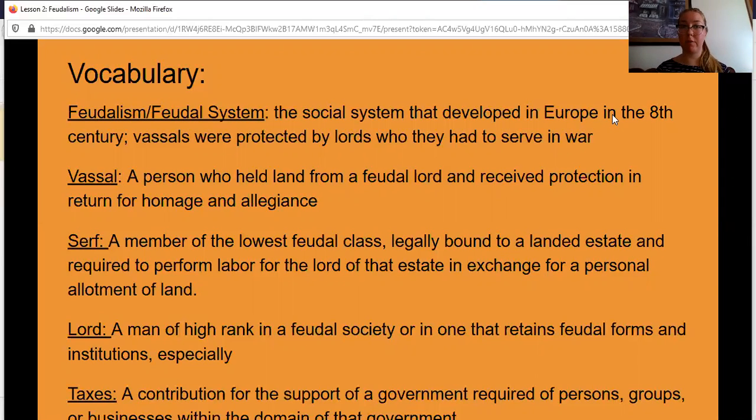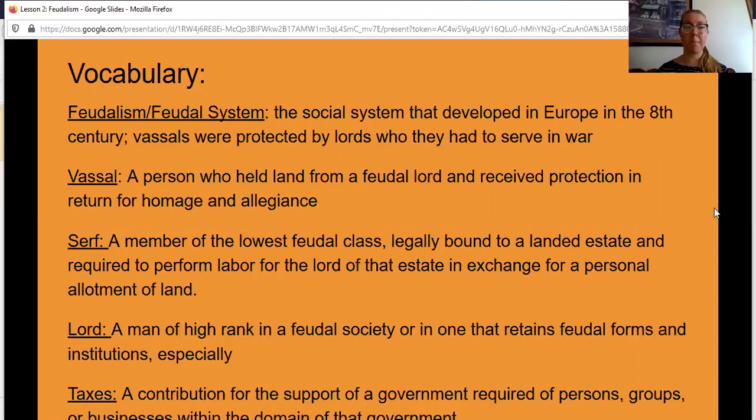A serf, you might remember, is a member of the lowest feudal class, and they are legally bound to a landed estate and required to perform labor for the lord of that estate in exchange for a personal allotment of land. So vassals have more freedom than serfs do. Serfs, we think, were kind of enslaved. They are bound to that land. That means that they can't leave that land. And if you remember learning, if you are born into a serf family, then that child, who is also a serf now, is also bound to that land.